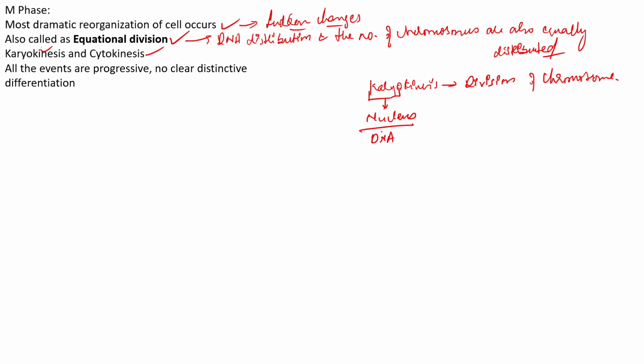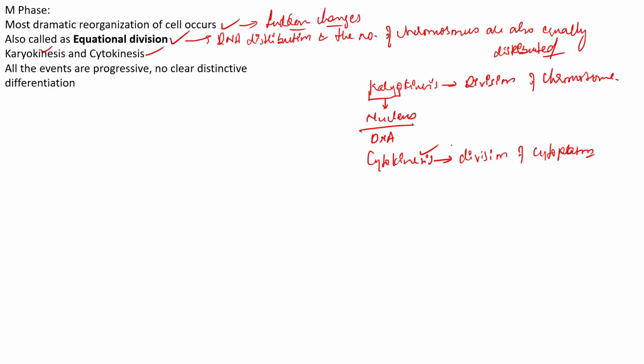And the term cytokinesis, exactly as you can make out, cyto mainly stands for the cytoplasm. Hence we can say that it is the division of cytoplasm, mainly the division of cytoplasm. Hence it is called cytokinesis. So these are the two important events that occur in your M phase.